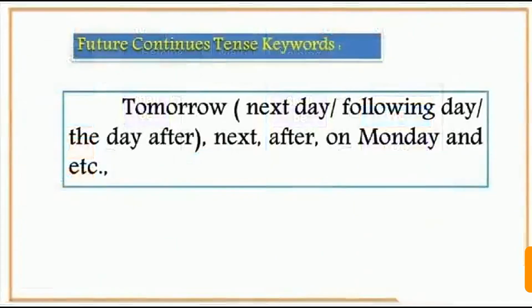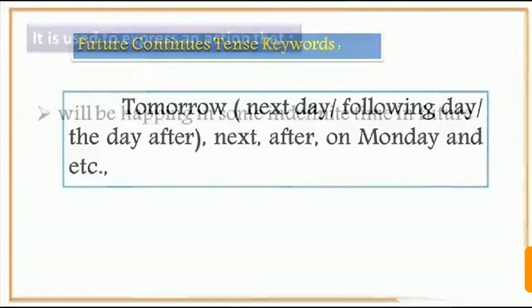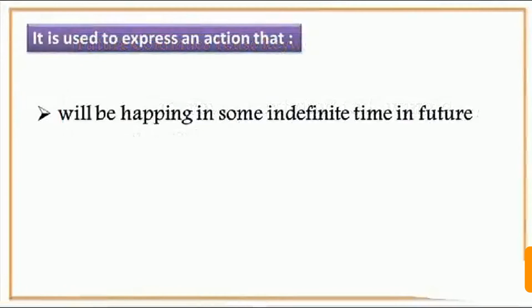Let us see some of the keywords used in future continuous tense. Tomorrow, and for tomorrow we can use next day, the following day, the day after, or next, after, on Monday. Such sort of words we can use for future continuous tense. Let us see its usage. Future continuous tense is used to express an action that will be happening at some indefinite time in future.